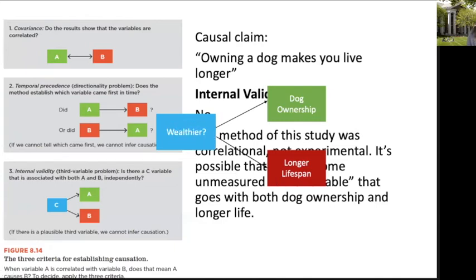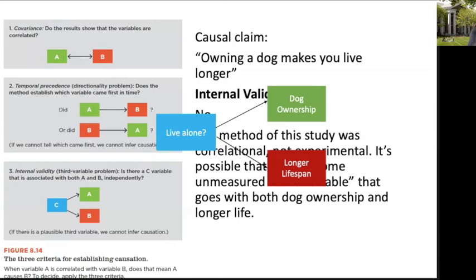Another potential third variable that might work is wealth. It's possible that people who are wealthier may be more likely to have a dog and afford a dog. And it's certainly true in our culture that people who are wealthier tend to live longer because of differential access to the healthcare system. So wealth might be a potential third variable in this study.